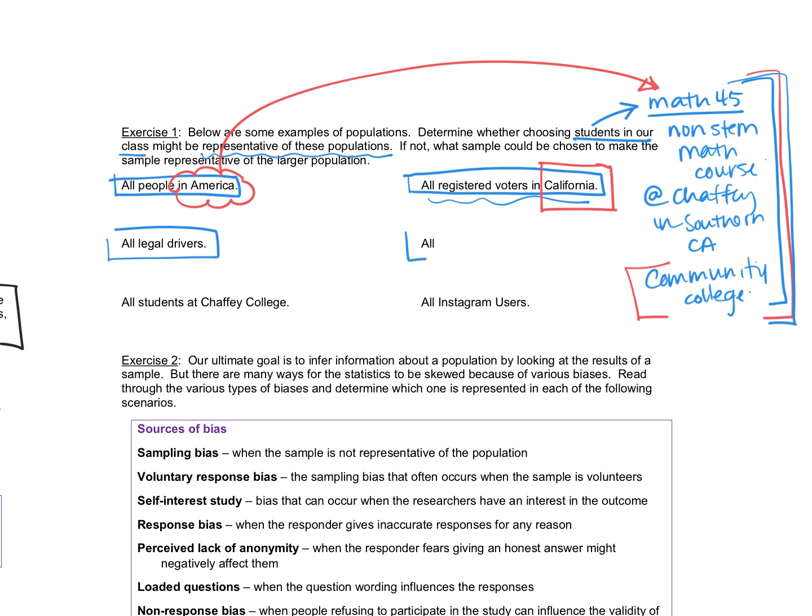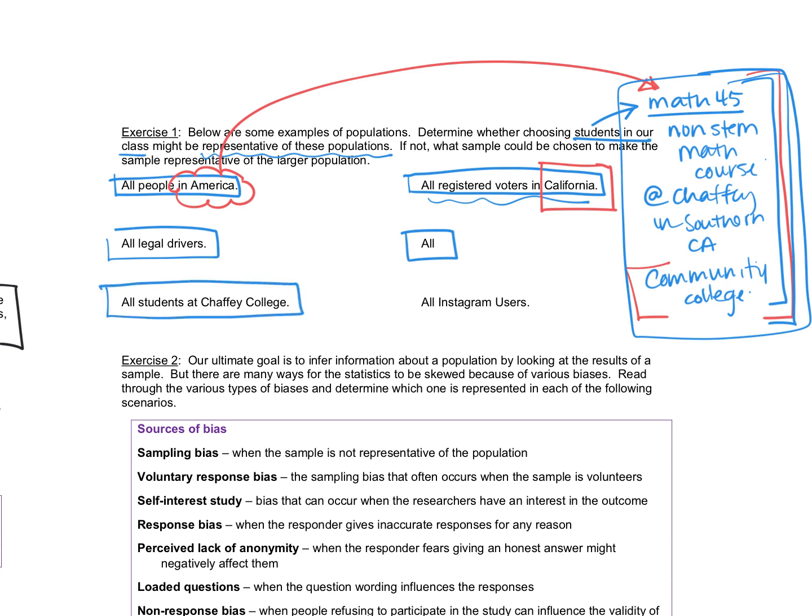Next, if our population is all people in the whole entire world, our little class would not be a good sample of that because of all of these specifications for who is in our class. Now, all students at Chaffey College. Again, it's a small class from our overall Chaffey College, so I feel like we're getting warmer and warmer.